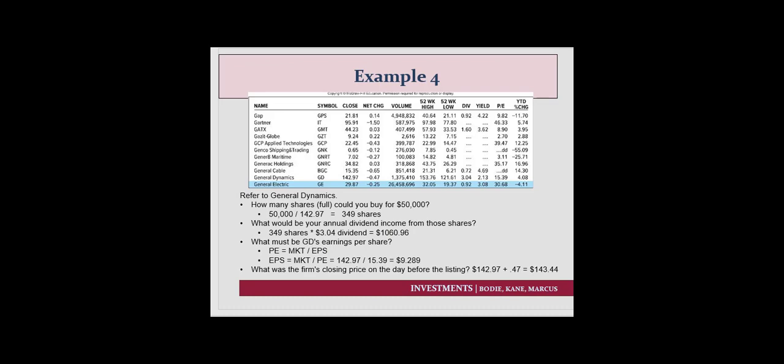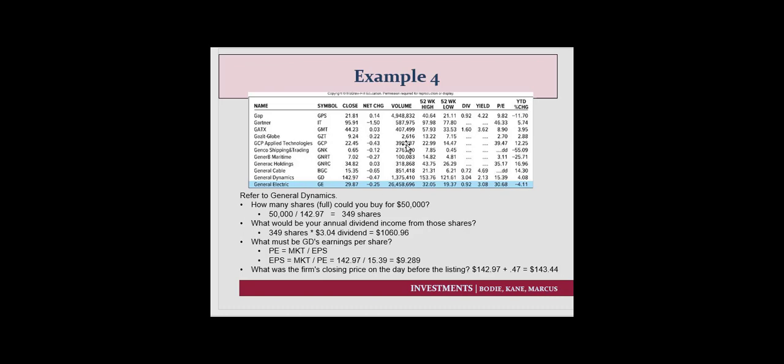Next, let's look at stocks or a stock listing here. We're going to look at General Dynamics. How many shares, full shares, could you buy for $50,000? The closing price was $142.97. If you divide that into 50,000, you could buy 349 shares. What would your annual dividend income be? $3.04 per share is the dividend listed up here. So you would earn roughly $1,060.96.